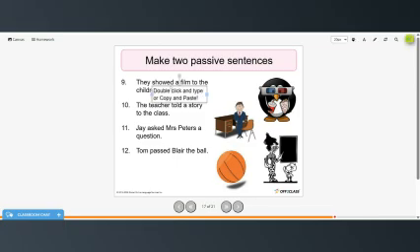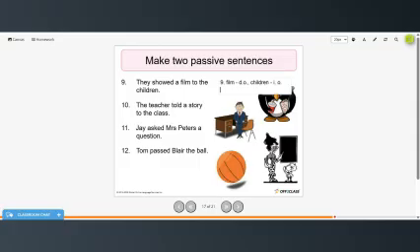All right, so they showed a film to the children. So film is the direct object. Children is the indirect object.